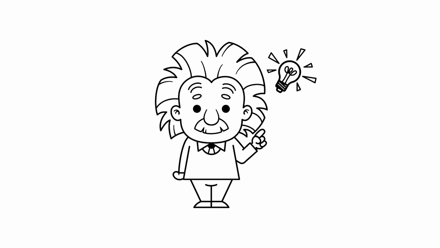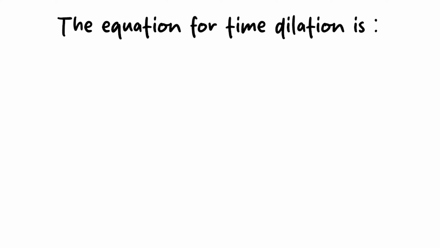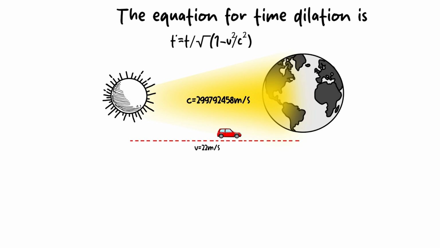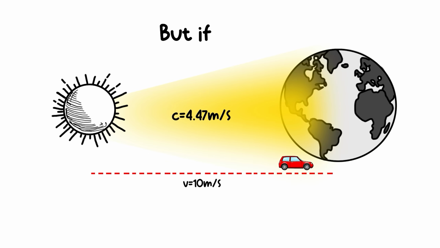According to Einstein's special relativity, time dilation occurs as objects approach light speed. The equation for time dilation is t prime equals t divided by the square root of 1 minus v squared divided by c squared. In our world, v is usually tiny compared to c, so we ignore the effects. But if c equals 4.47 meters per second, then suddenly a car going 10 meters per second is exceeding the speed of light. Let's plug that into the equation.